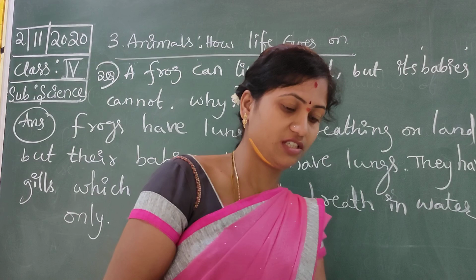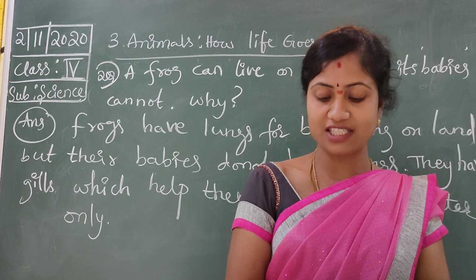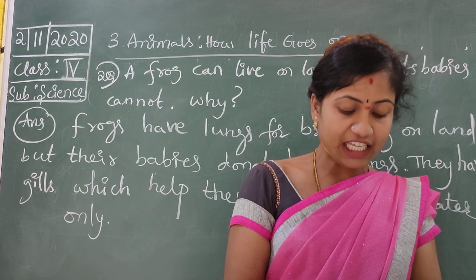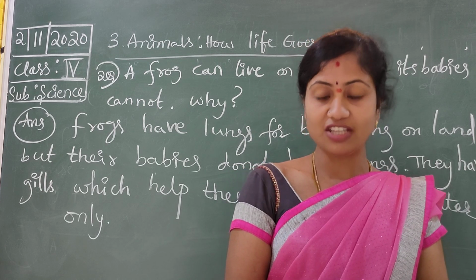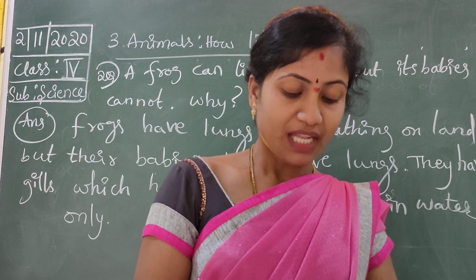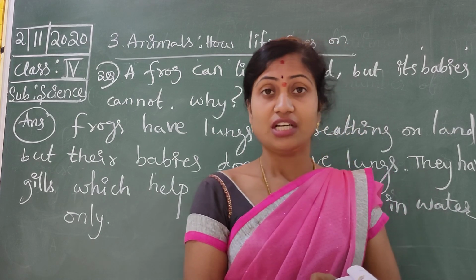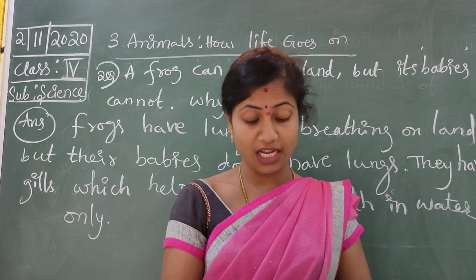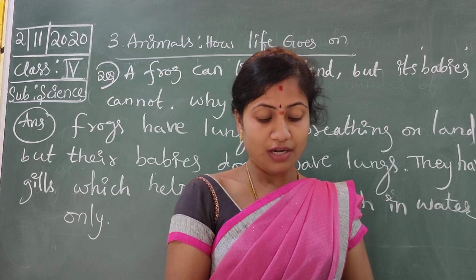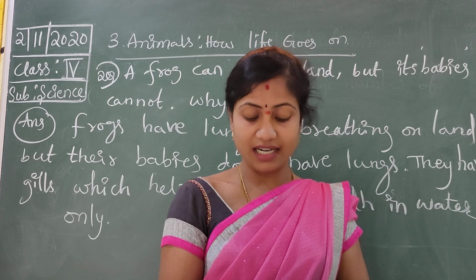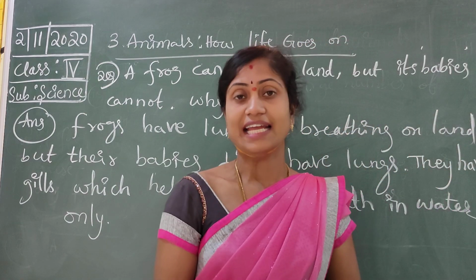Okay, third one, what? Name an animal that stays in water like fish but has no gills to breathe in water. It gives birth to babies like the tiger does, but does not live in the forest. What is that? Whale. It is a mammal.